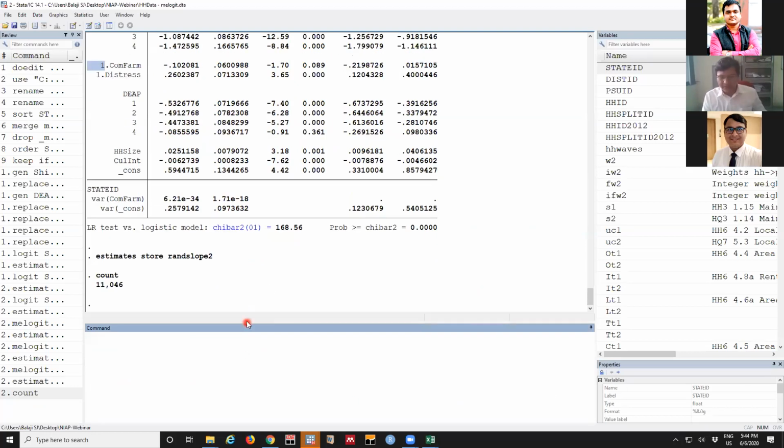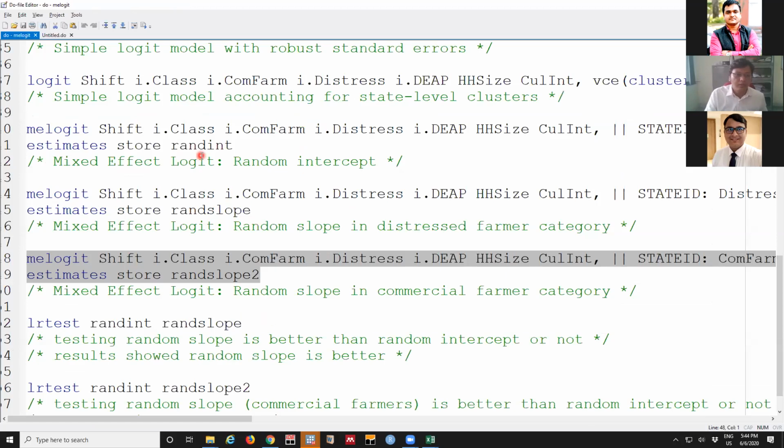This data set is only for Tamil Nadu. For the whole state, it was not done, only for Tamil Nadu. The number of households was 11,000 in the present case. If the size is more, if we are computing for more states, it will take a little more time, but the precision will be still more. So this is how the mixed effect logic runs.